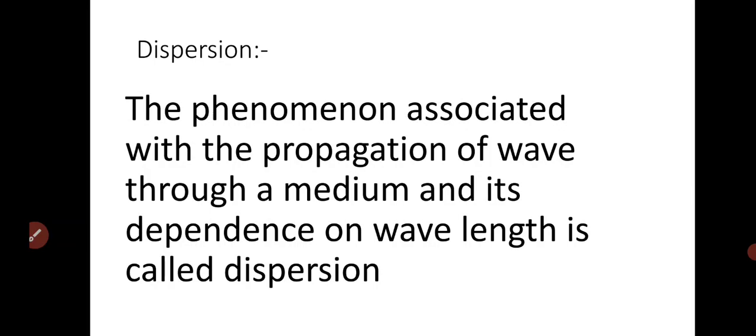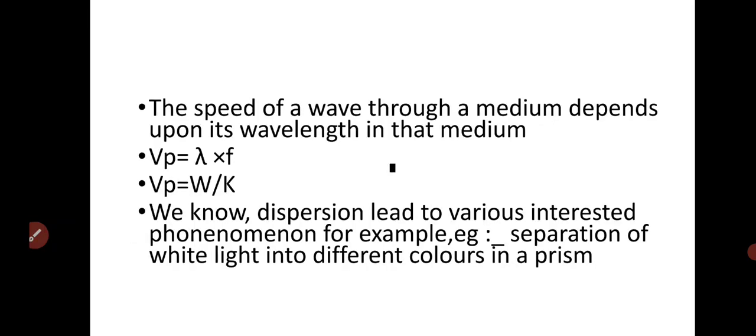Dispersion, the phenomenon associated with the propagation of a wave through a medium and its dependence on wavelength, is called dispersion. So, depending on wavelength, different waves may travel through a medium with different velocities. The speed of a wave through a medium depends upon its wavelength in that medium.